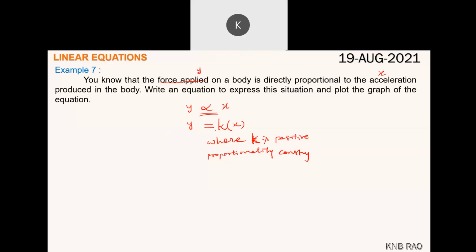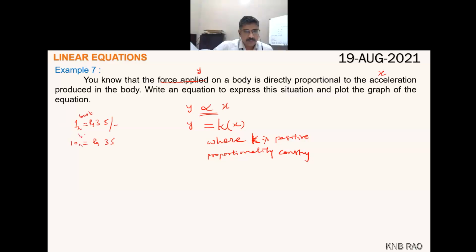Look, here the proportionality constant k is... let me give you a simple example. You are going to buy a notebook. When you want to buy a notebook, one notebook costs 35 rupees. Ten notebooks will definitely cost 350. Okay, one book and 10 books, 350. The more books I purchase, the more the price increases. At what rate are they increasing? They are increasing at the rate of 35 rupees per book.